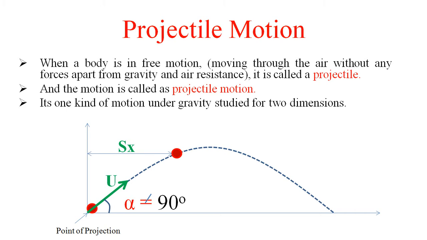So air resistance in projectile motion is neglected. Here Sx indicates the horizontal displacement of the projectile and Sy is the vertical displacement of the projectile.